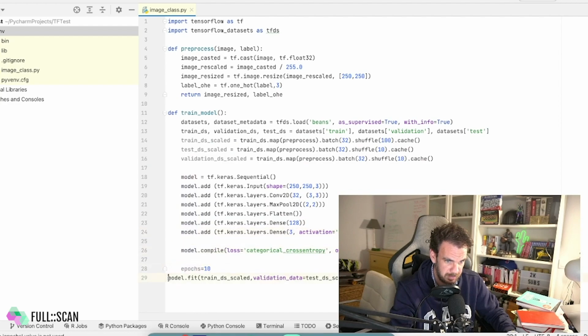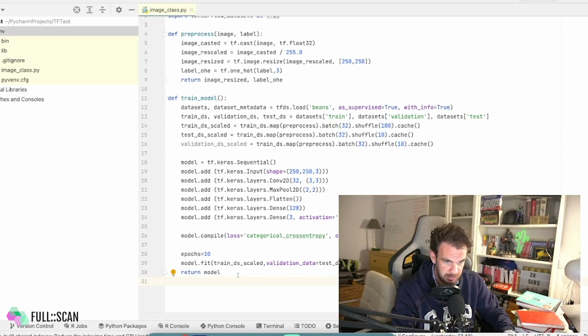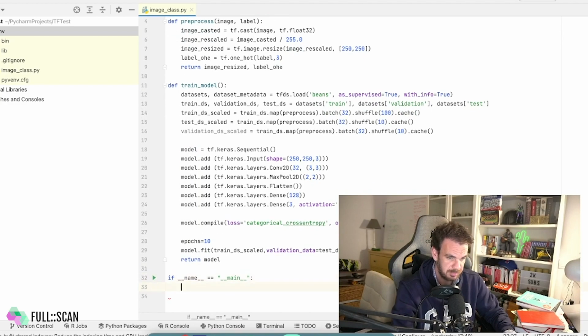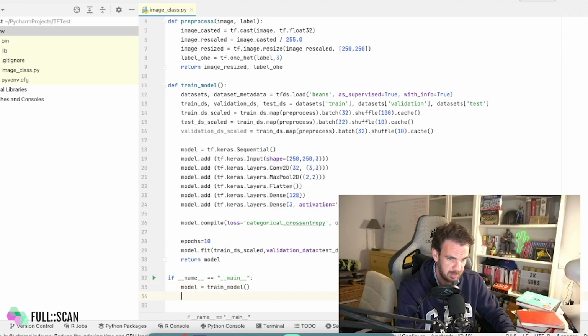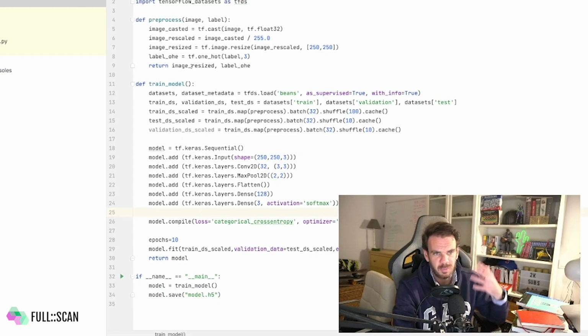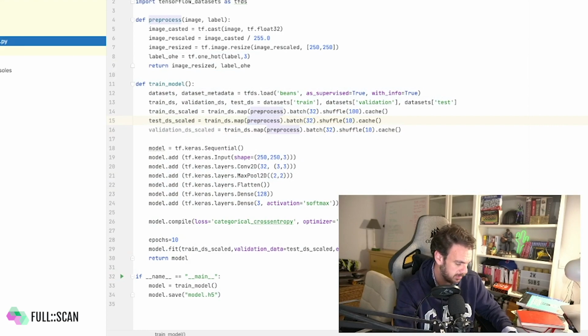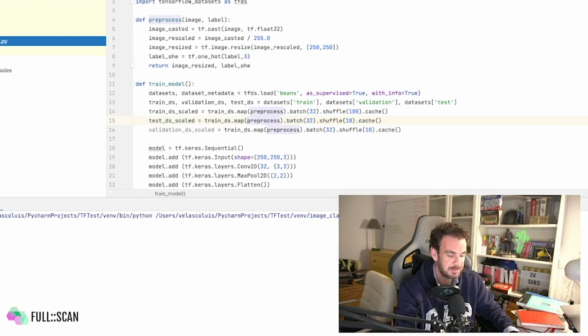Basically when the model is fit, this function returns the model. Then let's put here if name equals main, train model, and model.save. All right, so we just added some structure to the code, as you can see, but I think you might expect something similar on the test. So let's run this. There we go.